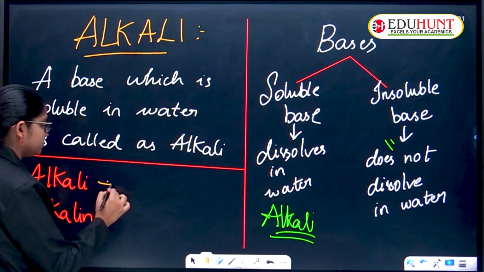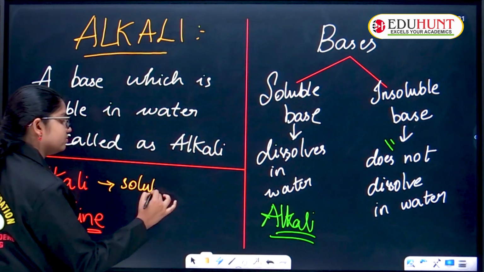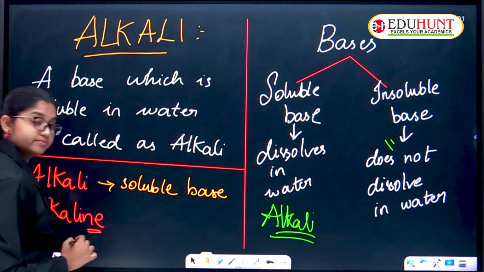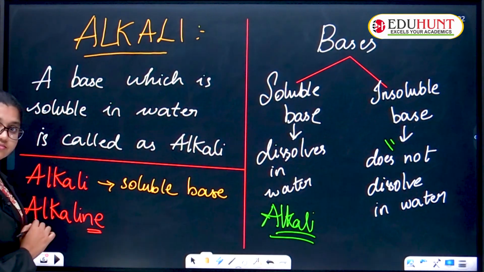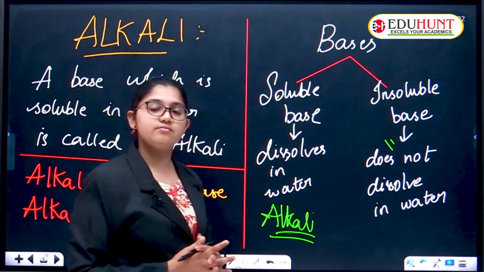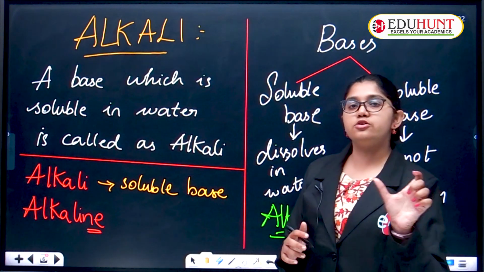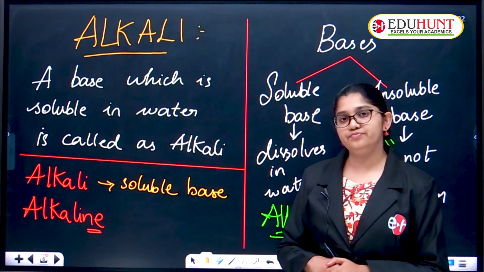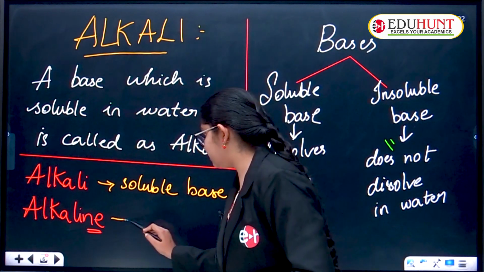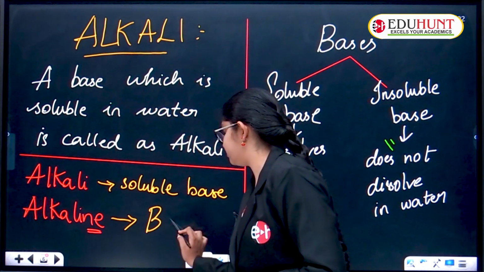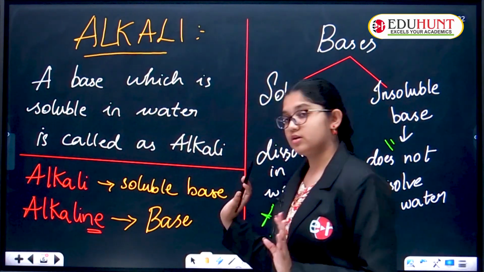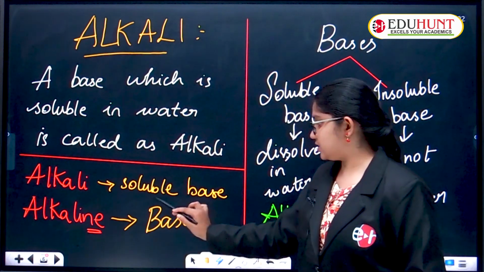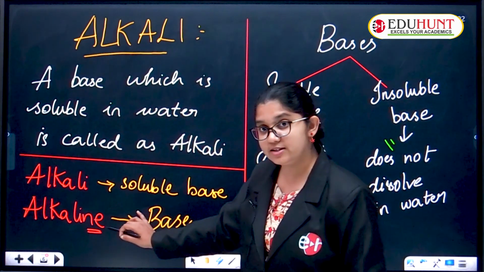Alkali is nothing but a soluble base. What is alkaline? Suppose I told you alkaline solution, or acid and alkaline. Alkaline is nothing but another name for base. Alkali means soluble base. Alkaline means just a base.